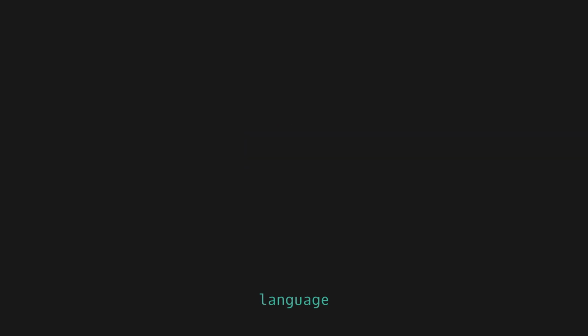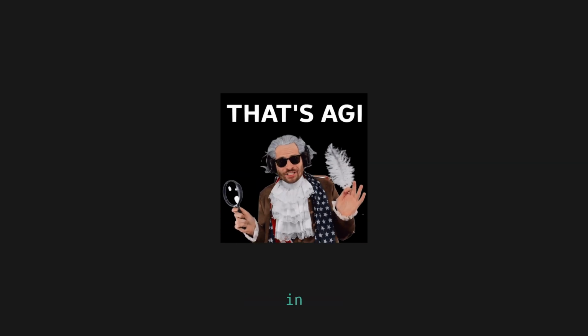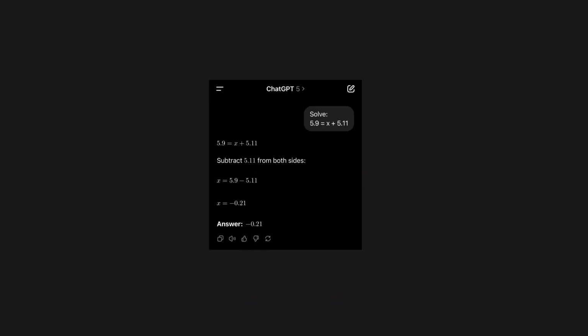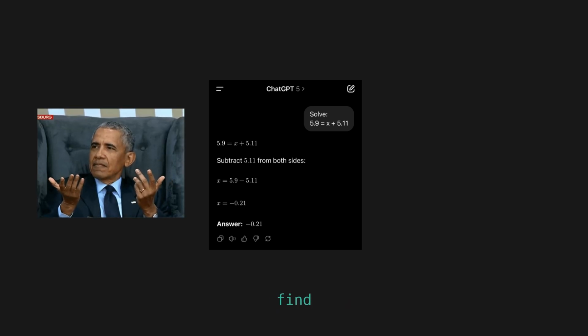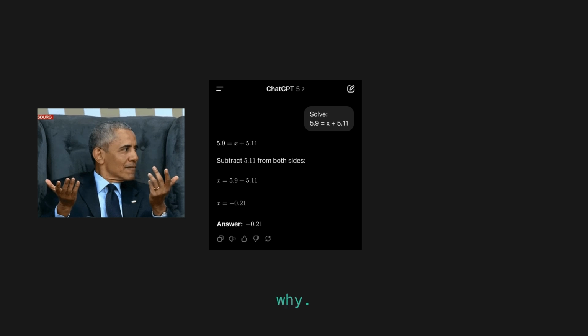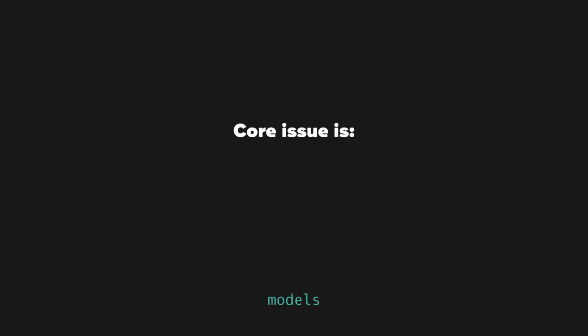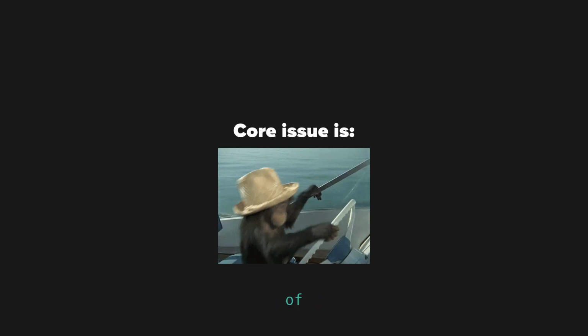On one hand, language models are achieving superhuman performance in complex abstract domains, but as these new tests show, they can simultaneously fail at tasks a child would find simple. This episode is about why. The core issue is that models often achieve high scores not through genuine understanding, but by learning clever statistical shortcuts. They are masters of imitation.